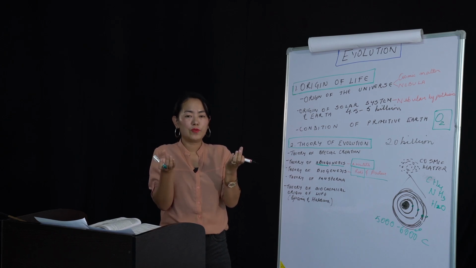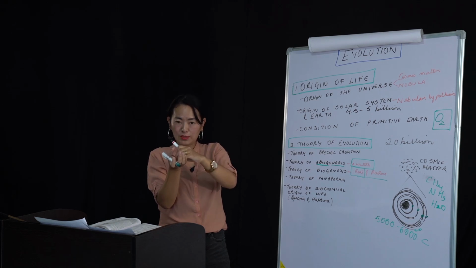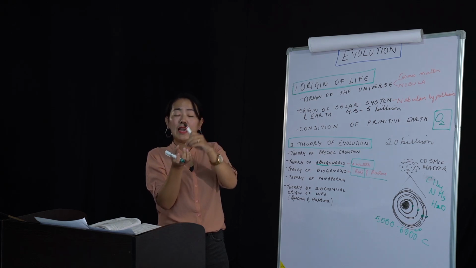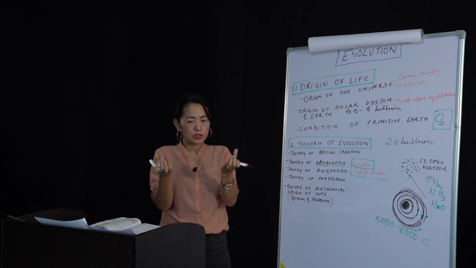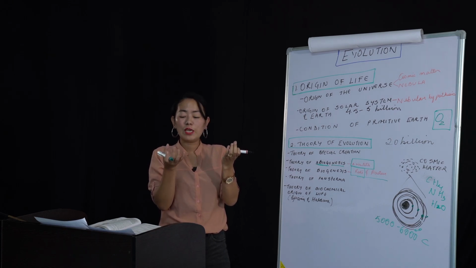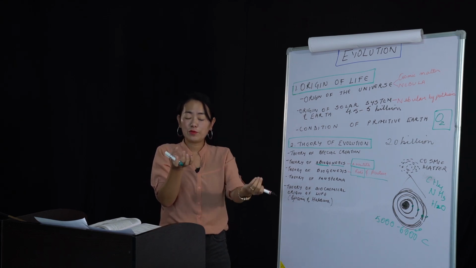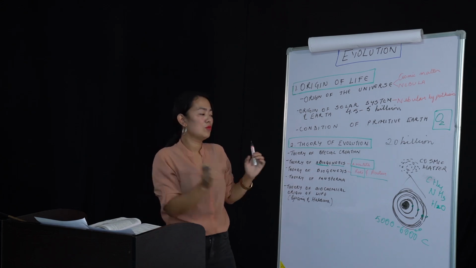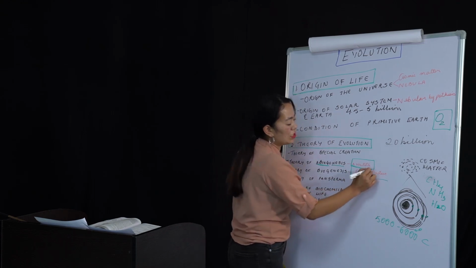So what does it prove? The maggots that were living in it, actually the flies, they came inside the cooked meat and then they hatched their egg because of the rotten meat. But in case of the one with the muslin cloth, there was no maggots. So what does it prove? It proves that you need a pre-existing life, that is the fly, in order for another life to come out, that is the maggots. That's what he proved. Okay. The next one was Louis Pasteur.